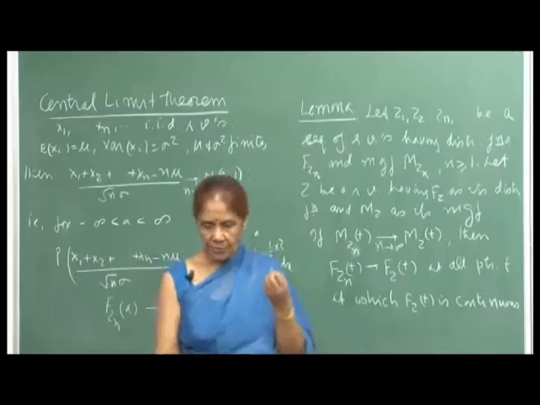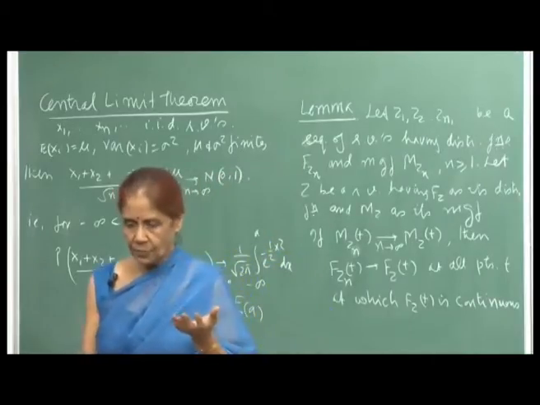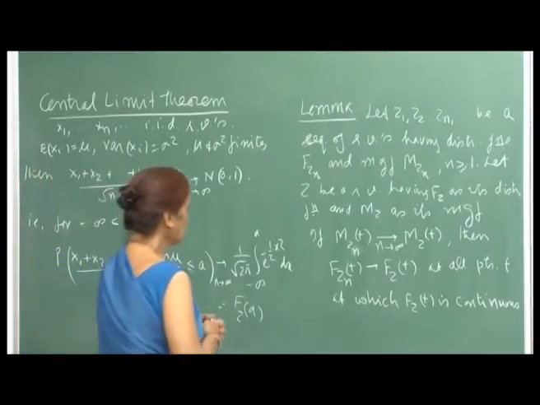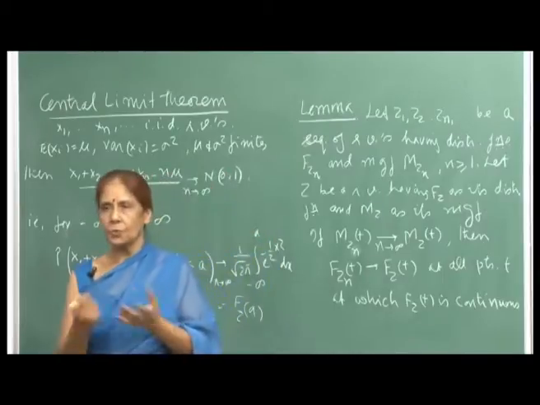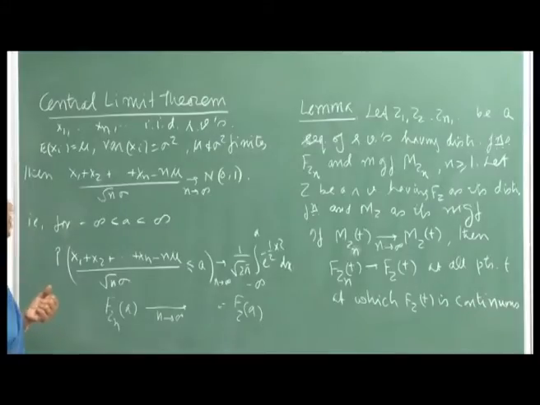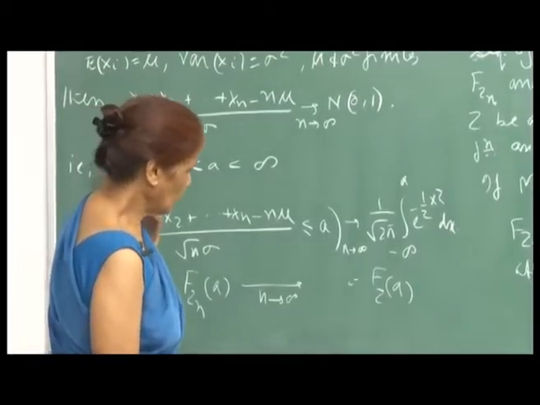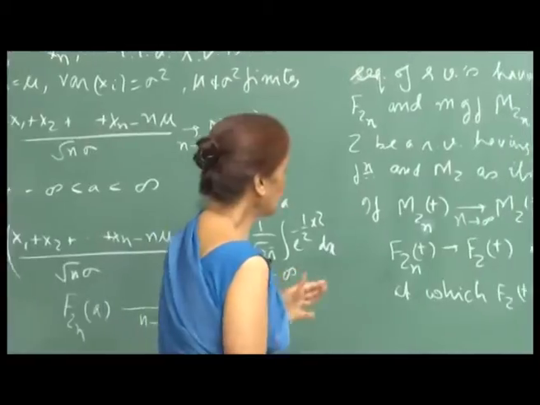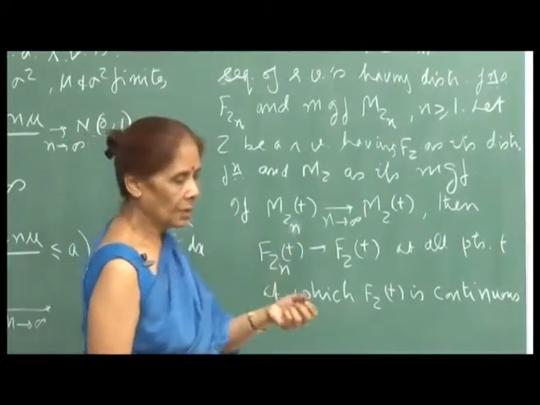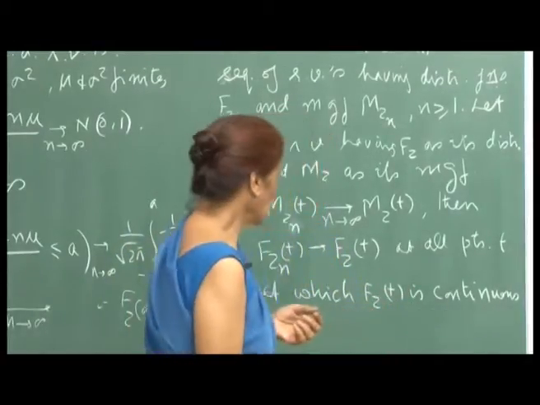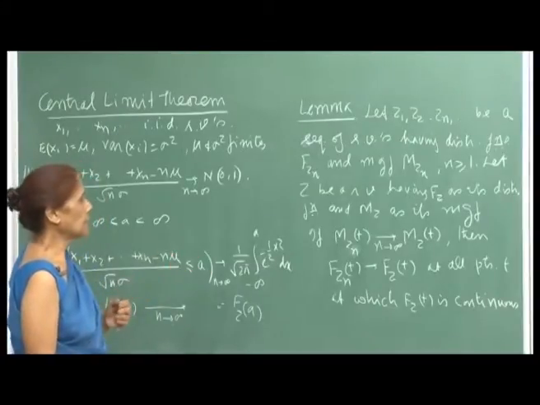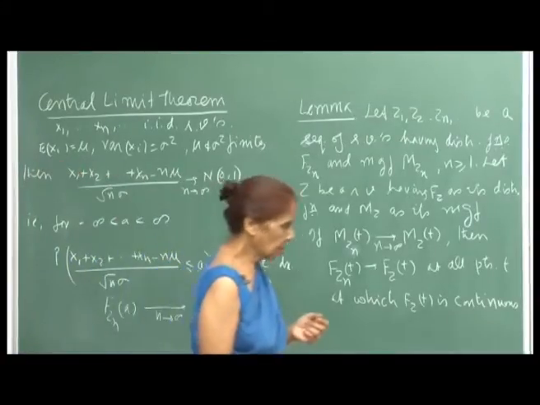While discussing MGFs, I also tried to tell you that MGFs uniquely give you your density function or distribution function, because not only the parameters but the distributions are the same. Once you get an MGF, you can uniquely fix the distribution from the form of the MGF. This is what we are stating here, which we have also been using otherwise.